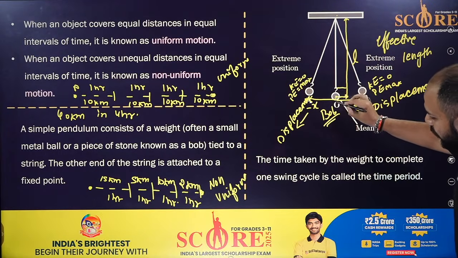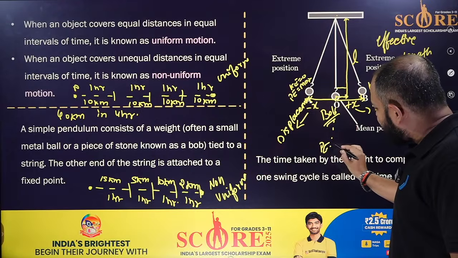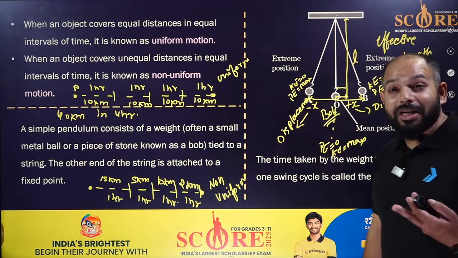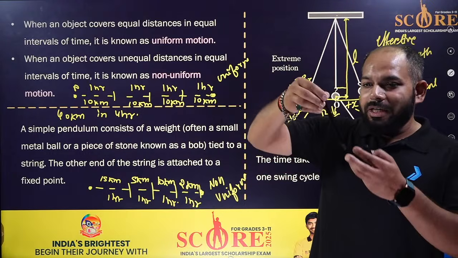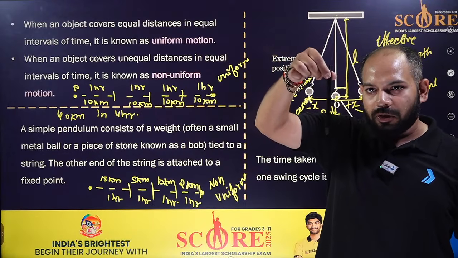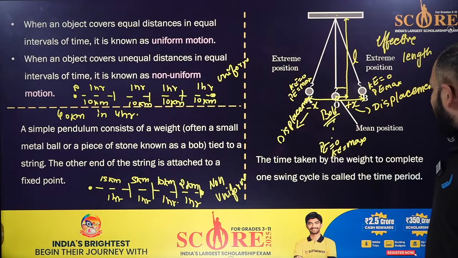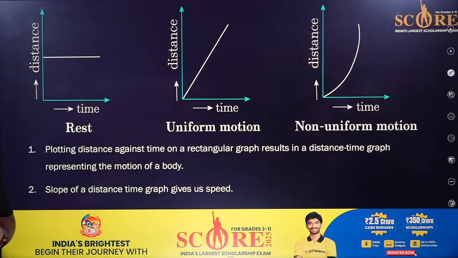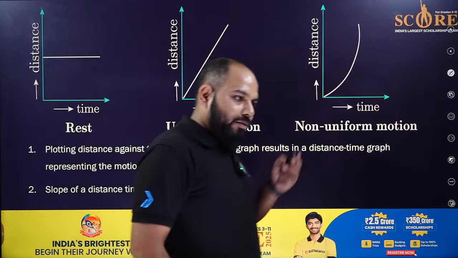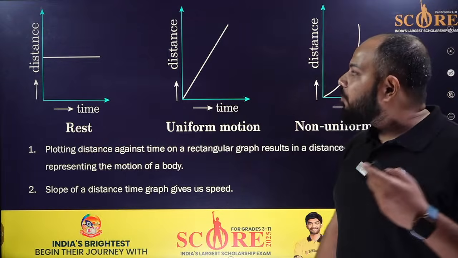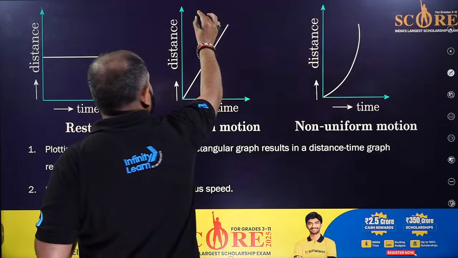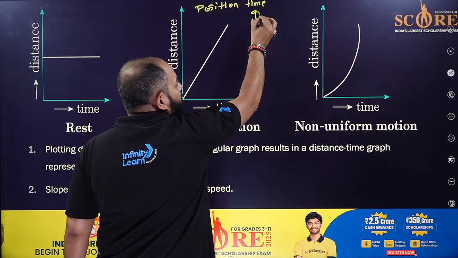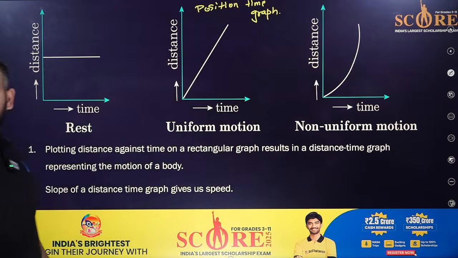But when it comes to the central point, it will have potential energy 0 and kinetic energy maximum. Due to certain external forces, it goes like this, and slowly it comes to rest. Simple. So these are the parts of the pendulum. Then we have the graphs, like the uniform and non-uniform, the distance-time graph, or position-time graph.